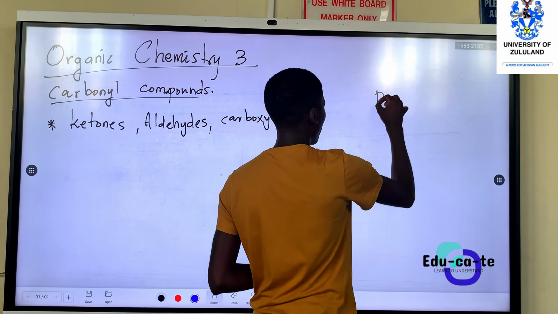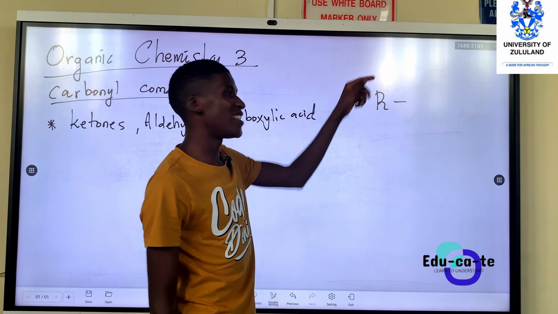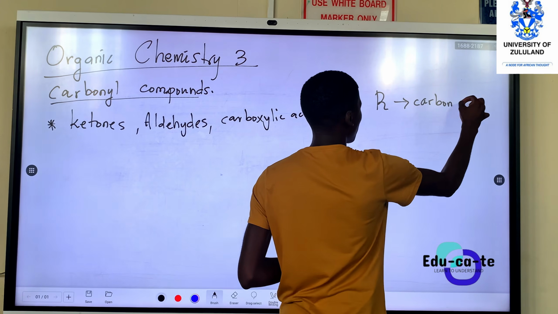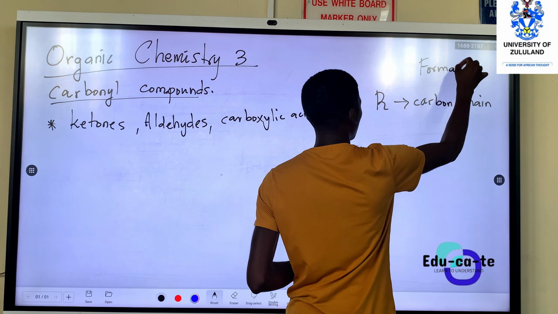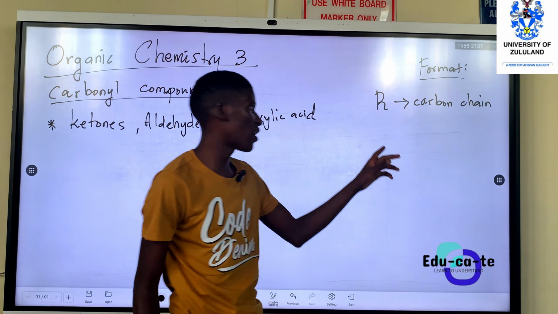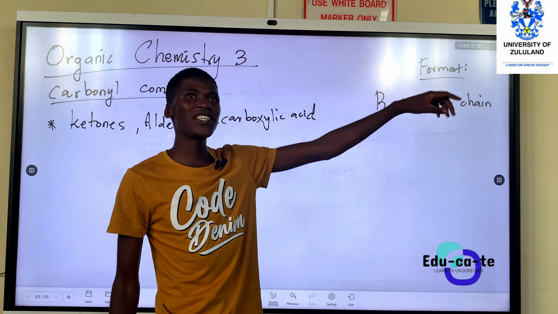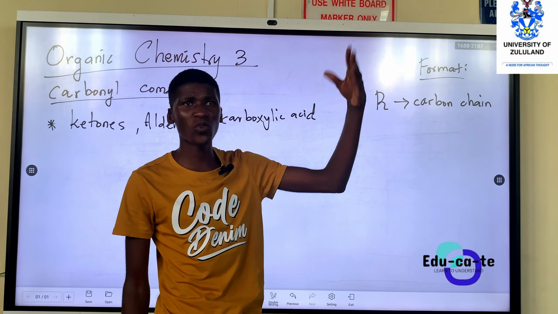Mangikhuluma ngo-R laphaya, just so that you don't get confused. If I write R, it just simply means this is a chain of carbons. Okay, it's just a carbon chain. So let's just look at the format esoyisebenzisa to do wonke lama structures abantu bangadideki. So R represents a carbon chain. Ngenze ukuthi a chain enabo carbon about 3, enabo carbon about 4 or 6 or whatever.